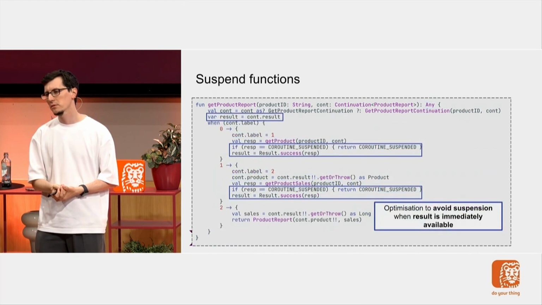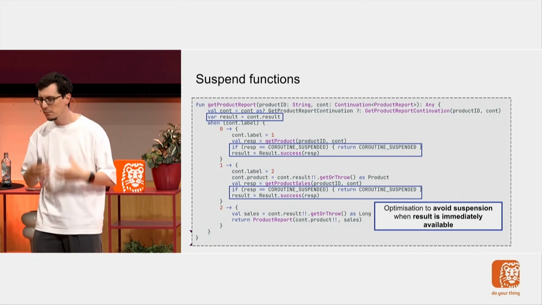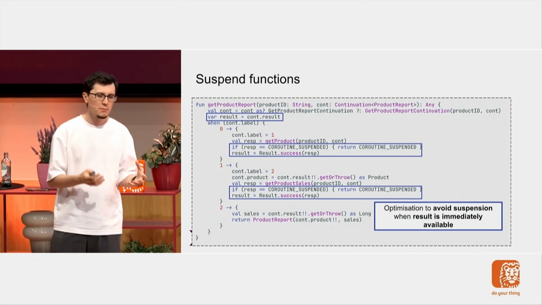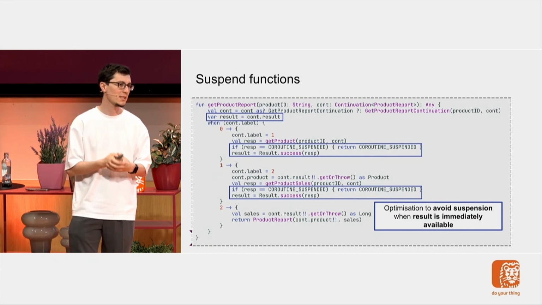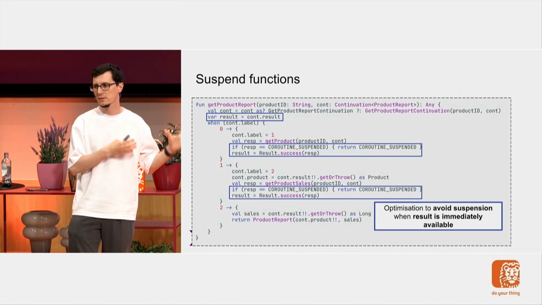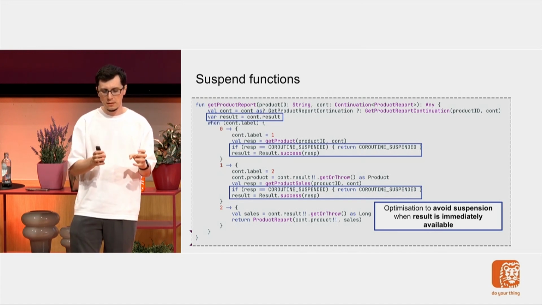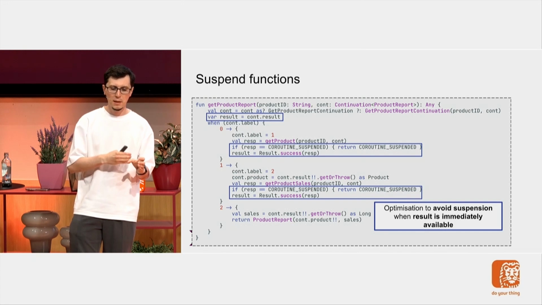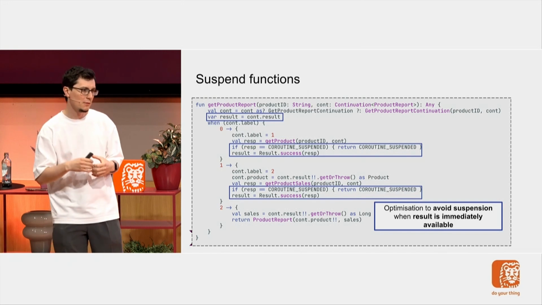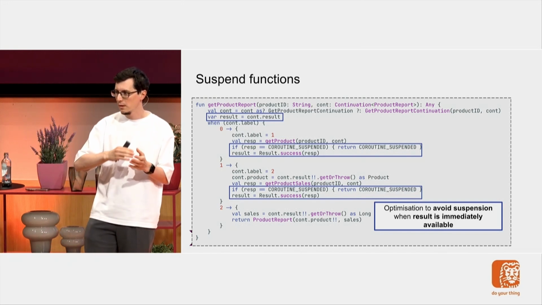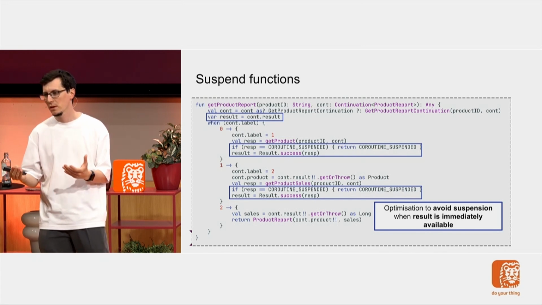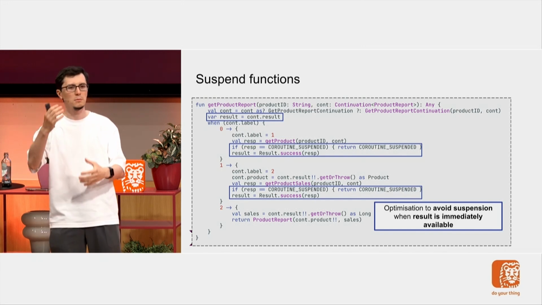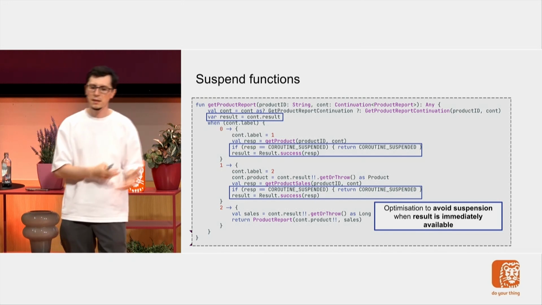And Kotlin is smart, so this is what we like, right? It makes things easier. Sometimes suspend functions don't really have to suspend the coroutines. They can just return the results. That's possible. This is what this optimization does. It checks if I really get a suspended signal back from the getProduct suspend function. If I did, I really suspend. But if I didn't, I just get the result and move it to the next block, and the next block will be executed immediately, because otherwise the coroutine will be suspended and put back. It's unnecessary, so this makes a great optimization.